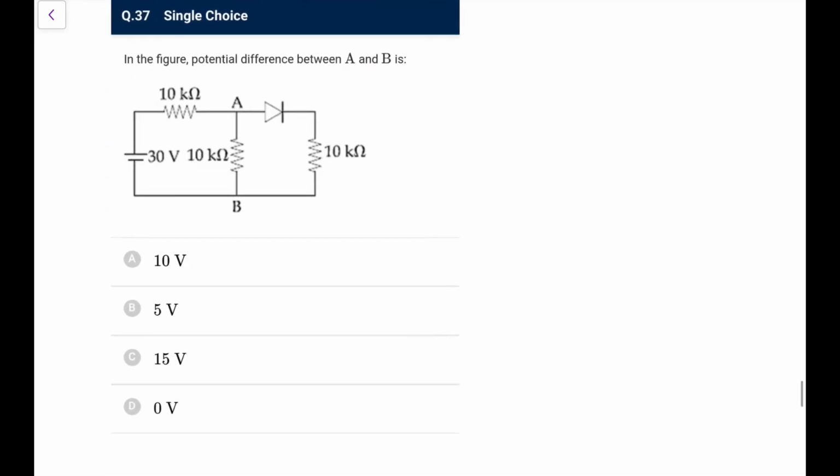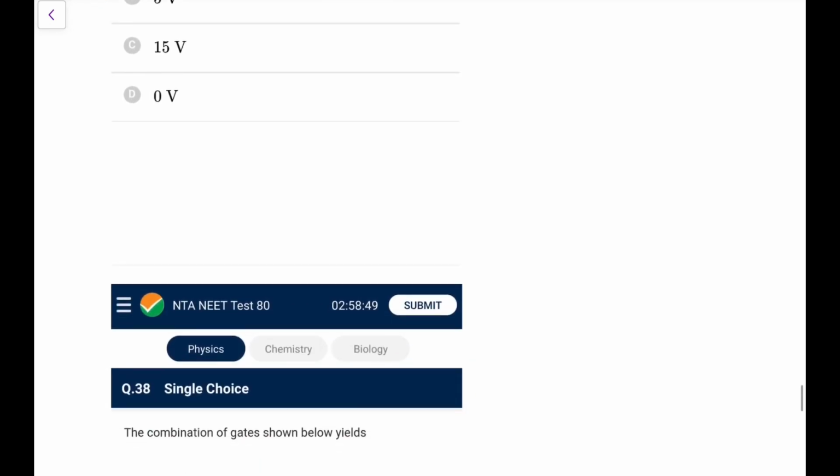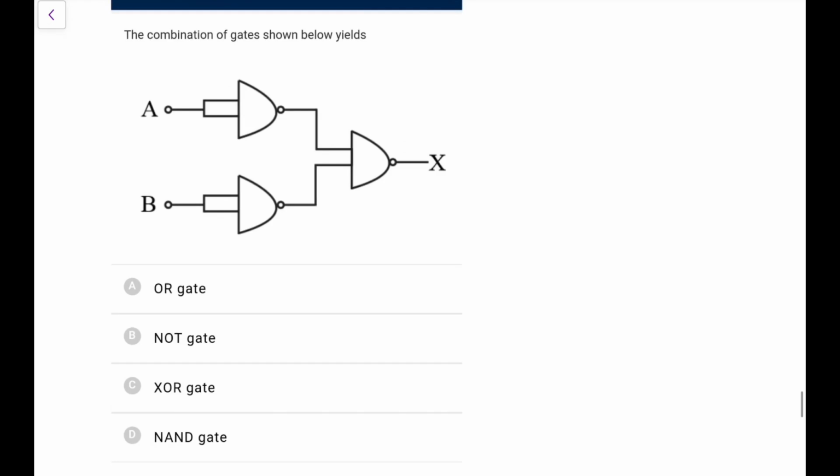Next one, in the figure, potential difference between A and B. Let me check the figure between A and B. So this is forward bias, so this is in parallel, so 10 and 10 gives 5. So this is 10, 2 is to 1, so it will have two-third drop, that is 20 volt, and this will have 10 volt. So you can directly go for 10 volt. This question has come probably in NEET or JEE Main. I have done this some days back.